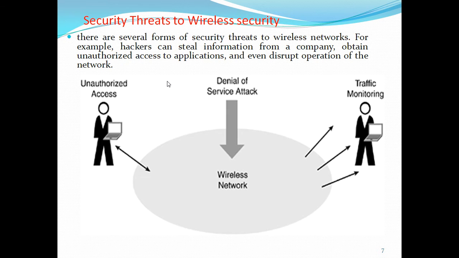Now see what the threats are. You have to see the figure. There are several forms of threats in wireless networks. For example, hackers steal information from the company, obtain unauthorized access to the applications, and also disrupt the operation. That means a denial of service. What are the three major kinds of attacks here? Unauthorized access to the wireless networks, denial of service attack, and traffic monitoring attack.